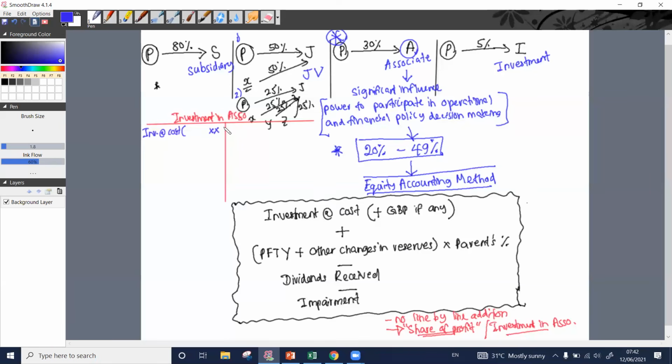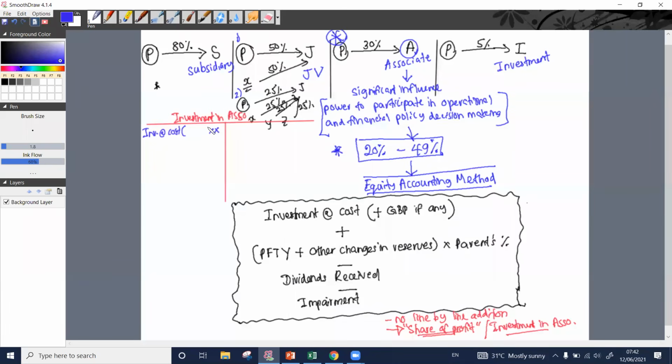So to the investment in associate account, first we debit the investment at cost. Whatever amount we incurred to acquire this 30%, that particular amount we need to debit to our investment in associate account.